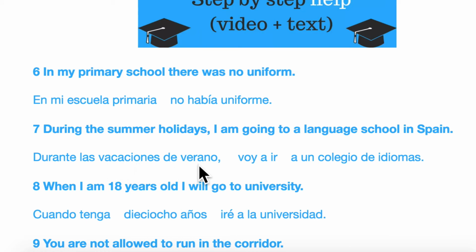But again, learn these things as block phrases and they'll come out a lot easier, both in your speaking and in your writing. So, durante las vacaciones de verano, voy a ir, I am going to go. And of course, if it's we are going to go, it would be vamos a ir. Okay, voy a ir a un colegio de idiomas. To, there's a keyword to, literally a school of languages.